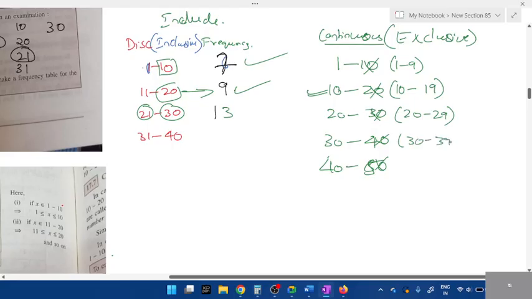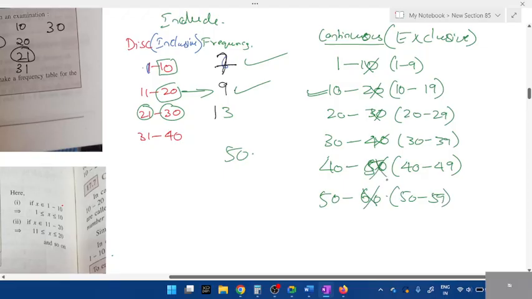Then 30 to 39, and here you should include 40 to 49. You might have a doubt: what if there is 50? For that, you have to create another interval. You write 50 to 60, and here you include 50 to 59. Are we excluding all the upper limits?